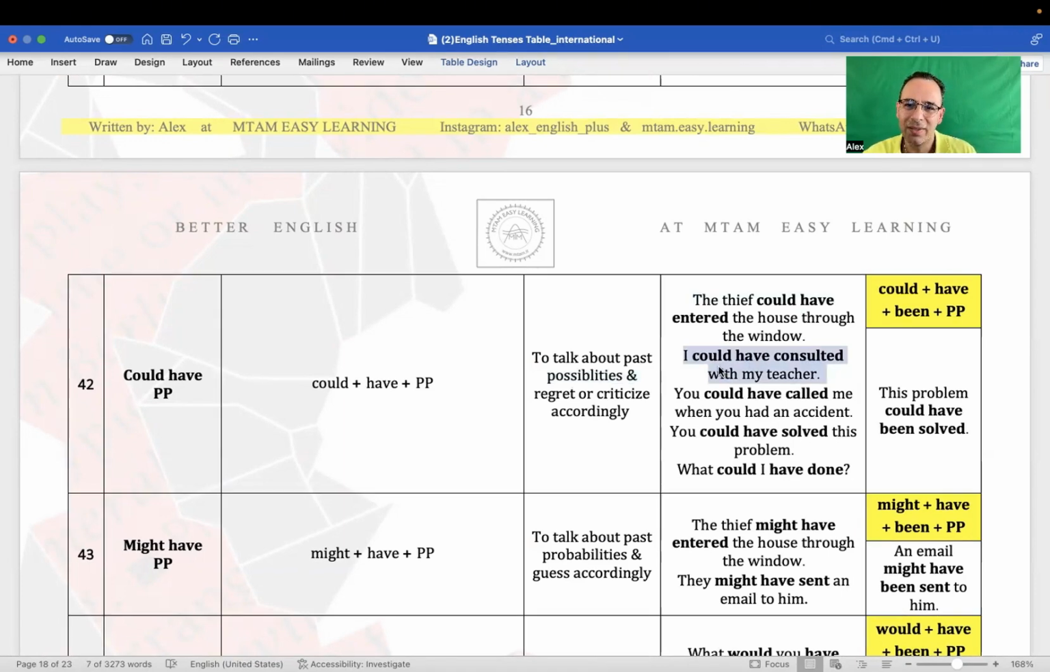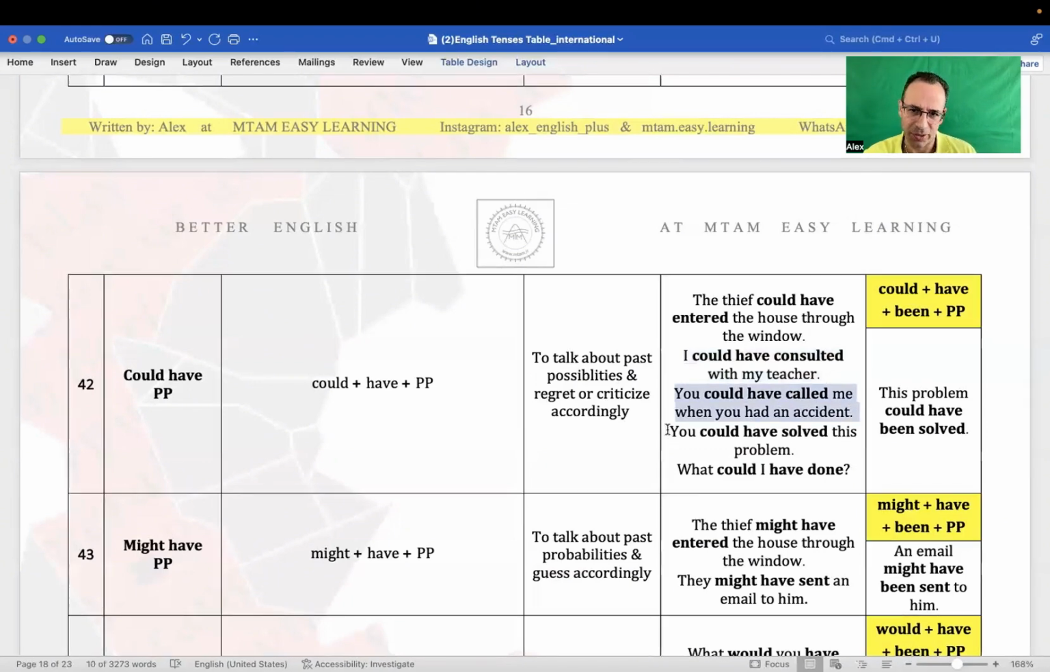I could have consulted with my teacher. So it was possible. But this sentence is telling us that it was possible for the person to consult with the teacher, but he did not do that. So I could have consulted with my teacher. It means, but I didn't. And now I'm sorry for that. So that's why we use it to regret or criticize. Or, you could have called me when you had an accident. It means, why didn't you do that?